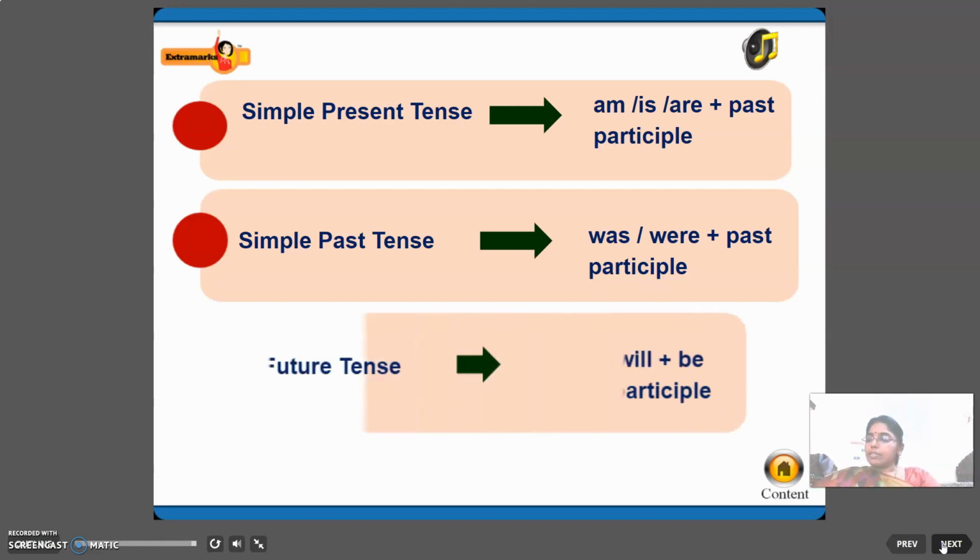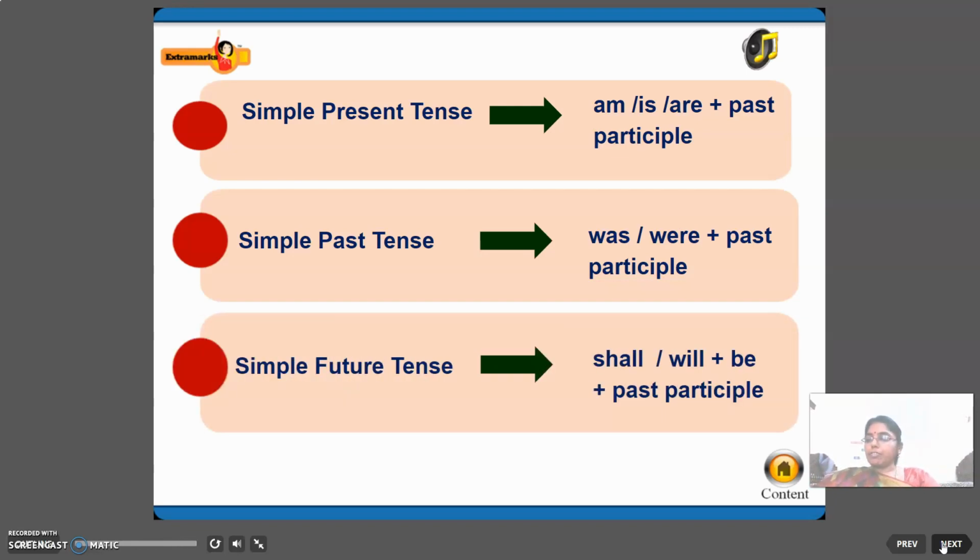What is it? Past participle form, right? Simple past tense: was, were plus past participle. Simple future tense: shall or will plus be plus past participle. So these are all the rules that you have to change.